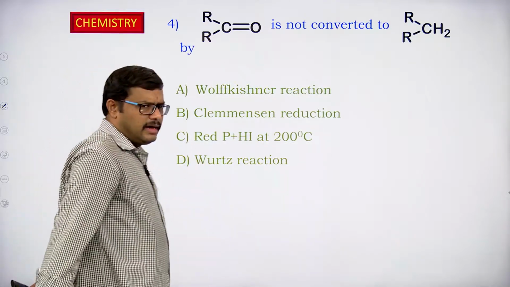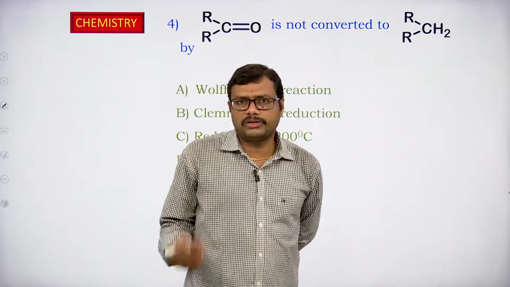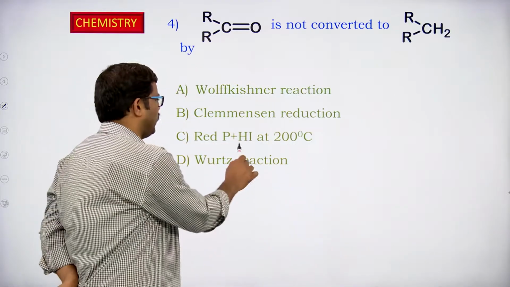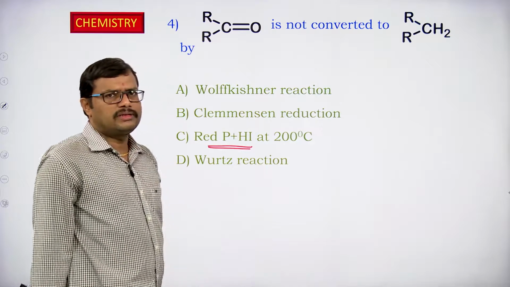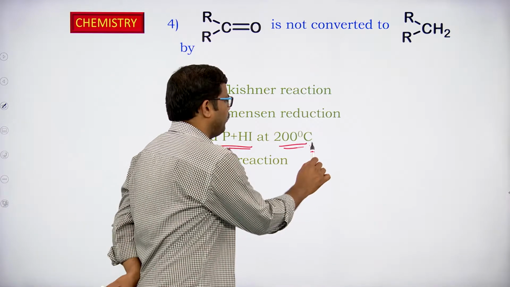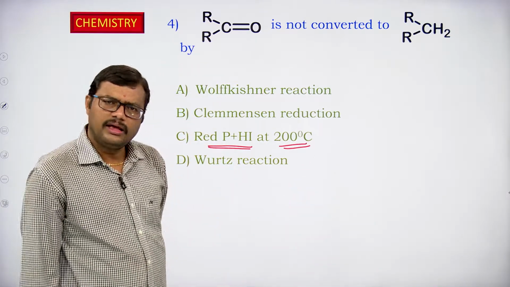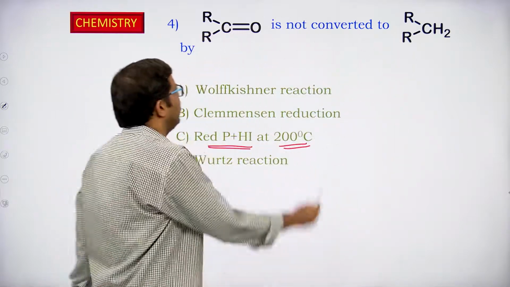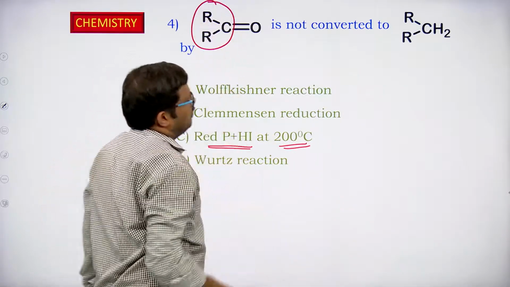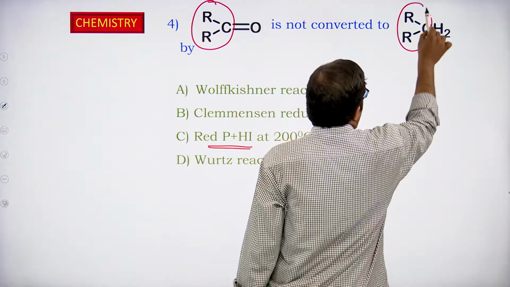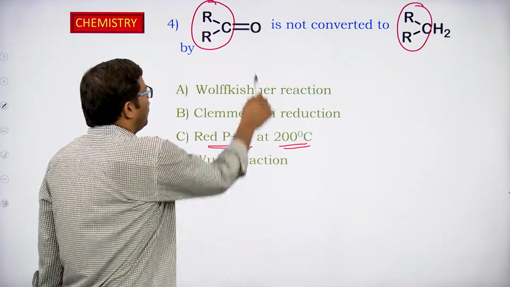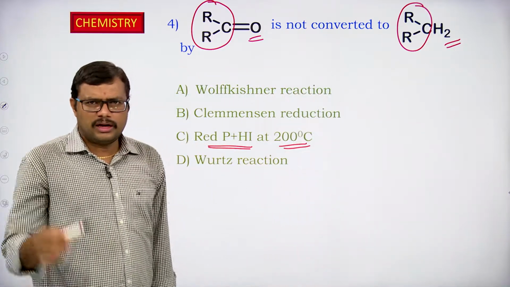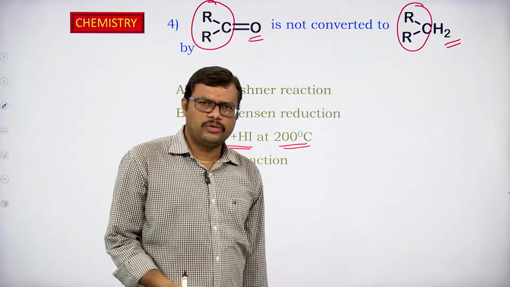Even carboxylic acids, when treated with red phosphorus in the presence of hydrogen iodide at very high temperatures, around 200 degrees centigrade, can convert the keto group into CH2. The R groups will remain the same in both reactant and product. Only instead of oxygen we are going to have two hydrogens. So removal of oxygen and addition of hydrogen takes place.